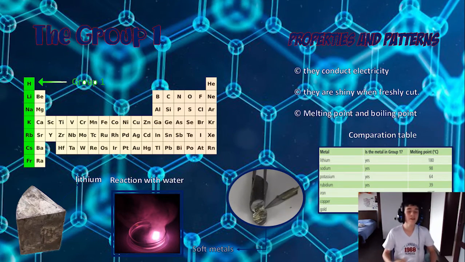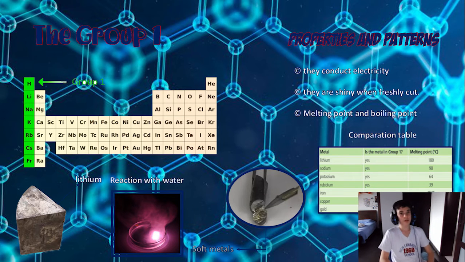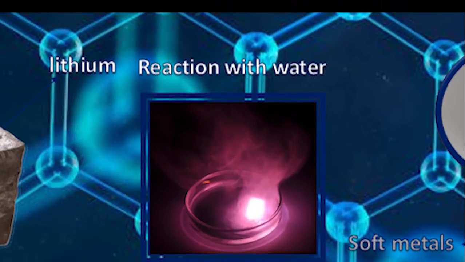So, as I say, this group is made of metals, so they have the properties of metals: they are conductors of electricity and they are shiny. But they don't have a high melting point like other metals, as you can see in the table, because they are soft metals. They also have a vigorous reaction. An example is if you react potassium with water, it makes hydrogen and an alkaline solution with a purple color, as you can see in that image.